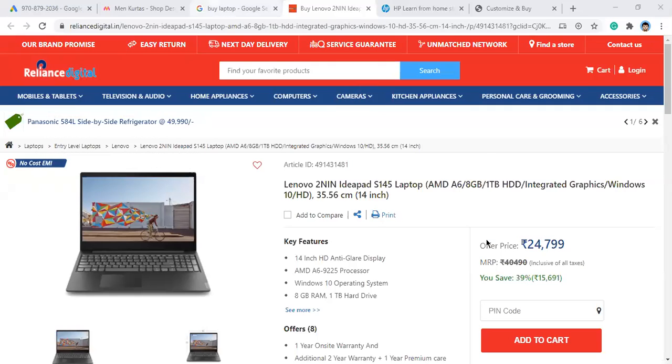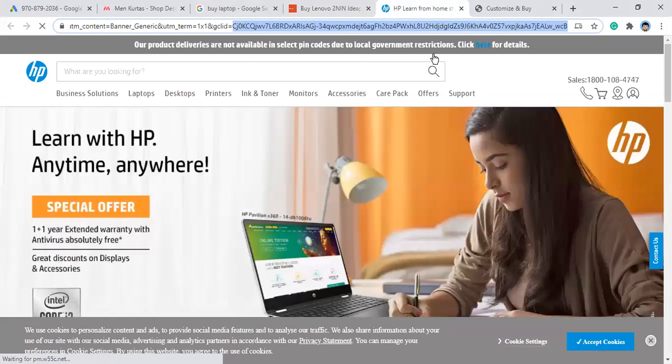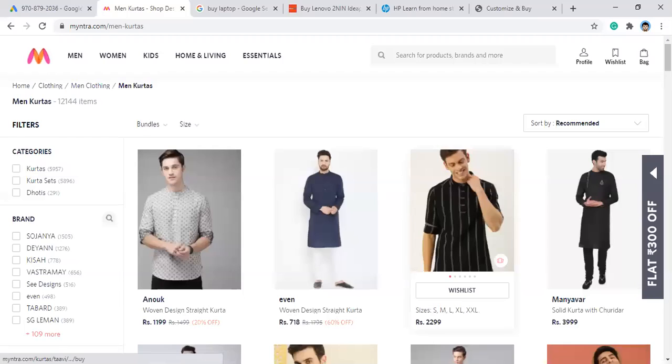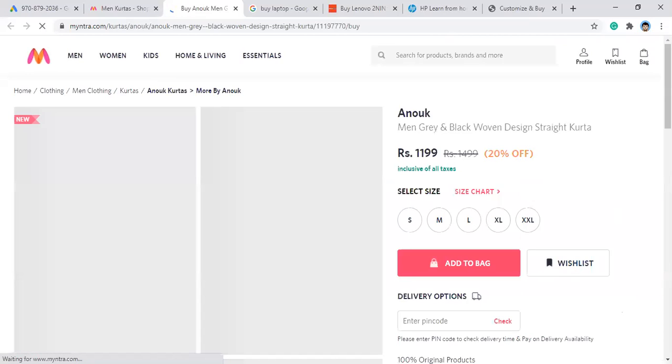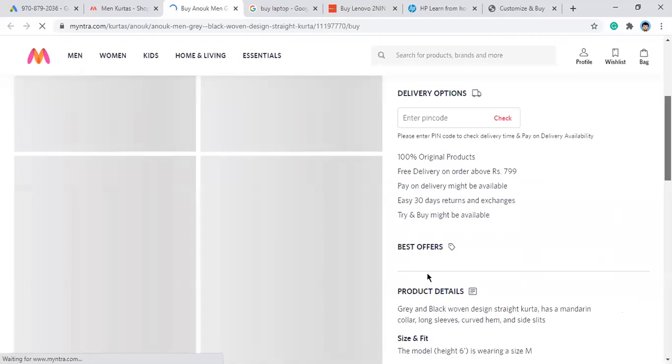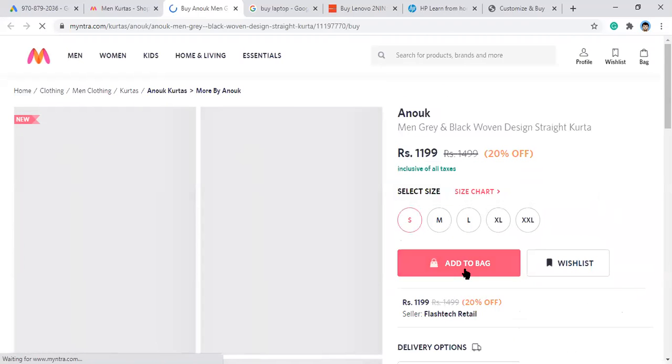So this was how Google takes care of every conversion and also the remarketing list. This gclick ID is used for both conversion tracking and remarketing list audiences. Now I was talking about how that conversion is used, the event snippet. Let's say I am on this particular product, then I will click on, let's say, add to bag.